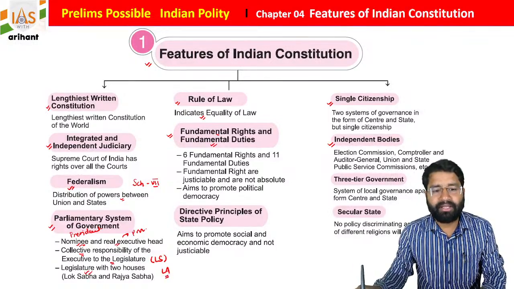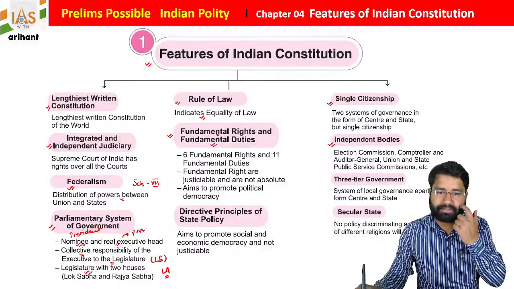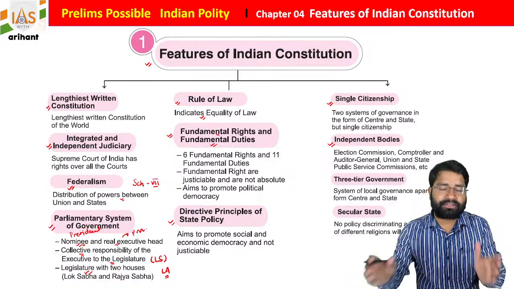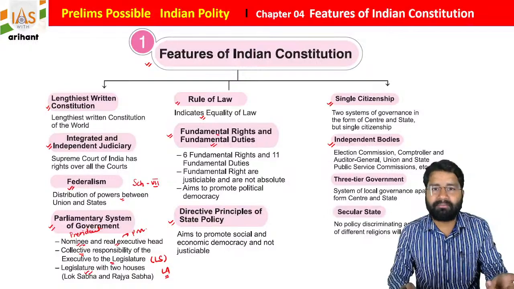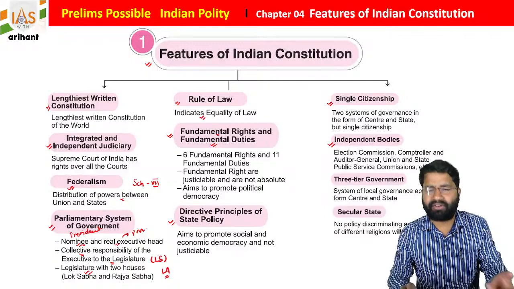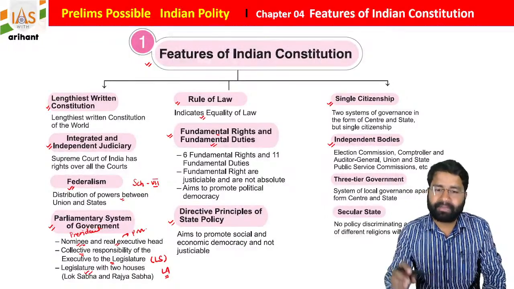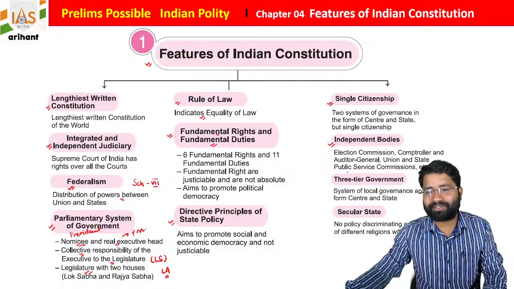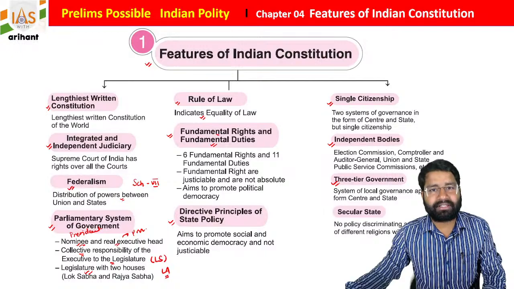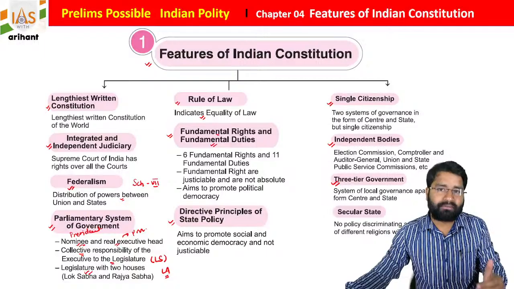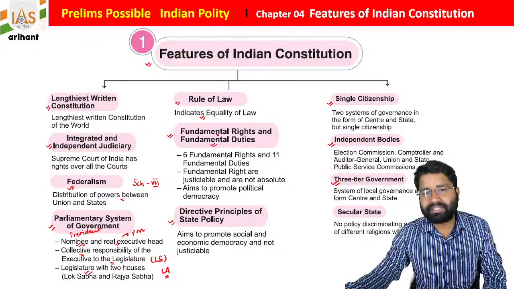There is a legislature with two houses, Lok Sabha and Rajya Sabha. Our constitution contains the Directive Principles of State Policy for the welfare of the people. Once the center or a state formulates any policy, or any state body creates any policy, they will try to include the directions under the Directive Principles of State Policy. Our constitution also provides a three-tier government as well as local government, which helps to resolve things at the very initial stage.